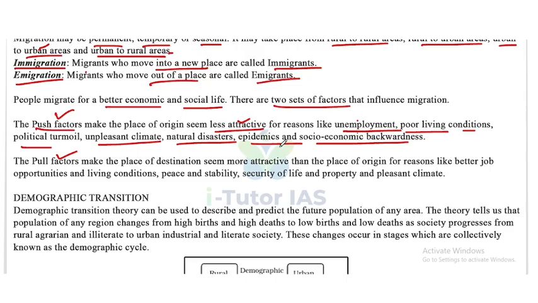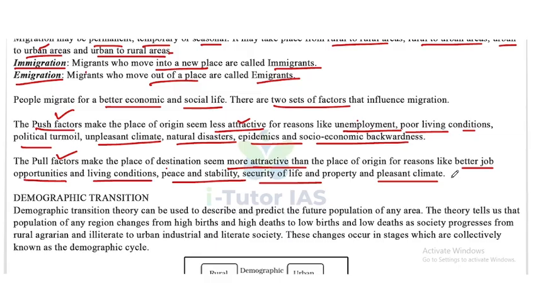Now, what are pull factors? These make the place of destination seem more attractive than the place of origin for reasons like better job opportunities and living conditions, peace and stability, security of life and property, and pleasant climate. These are called pull factors because they pull people to the area.